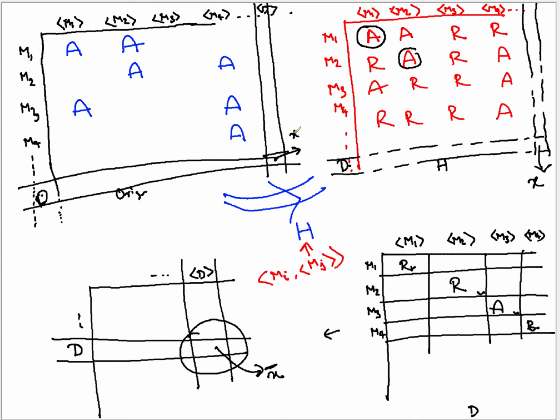So if X is accept, then it is A. If X is blank, it is R. Yes or no? Yes. But here, what does D do? It says X complement. That means if it is A, here it is R. If it is R, here it is A.